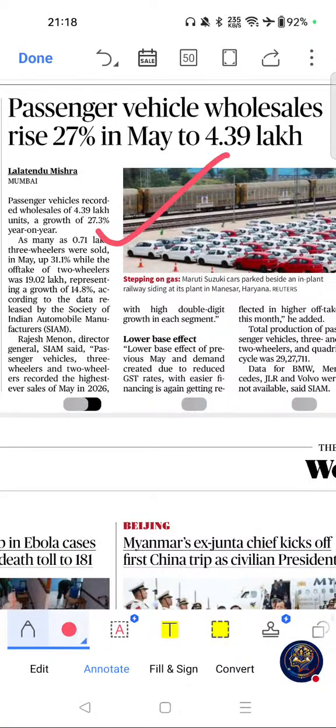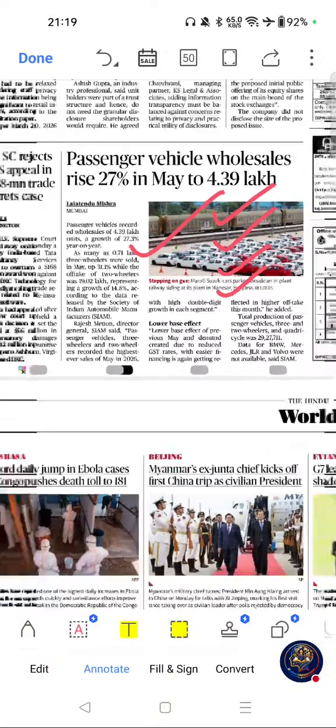Passenger vehicle wholesales rise 27% in May to 4.39 lakh. If you see the importance of this article, automobile sector is a major economic indicator, and this reflects manufacturing and consumption trends. And this article is useful for GDP and industrial growth analysis. Please go through this one. Next important article from this page.